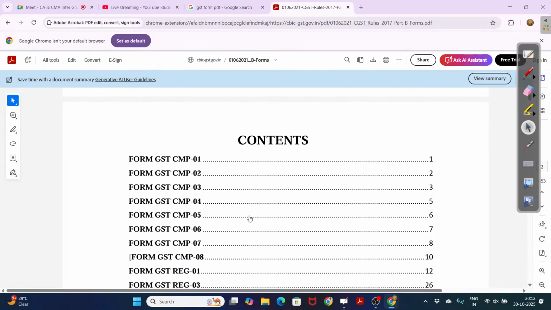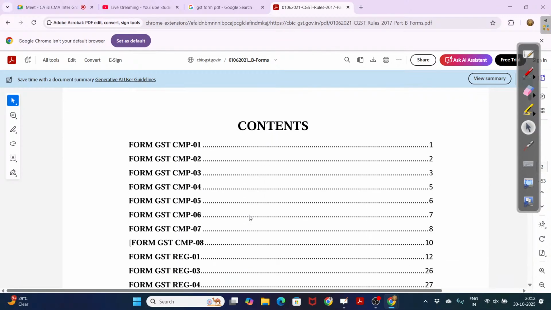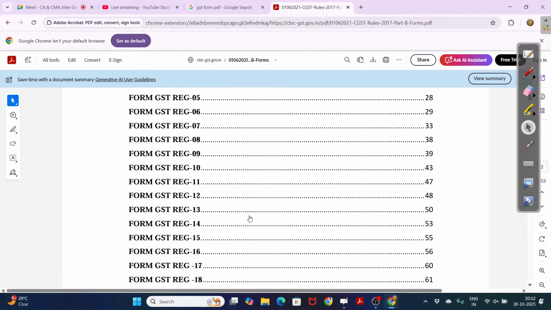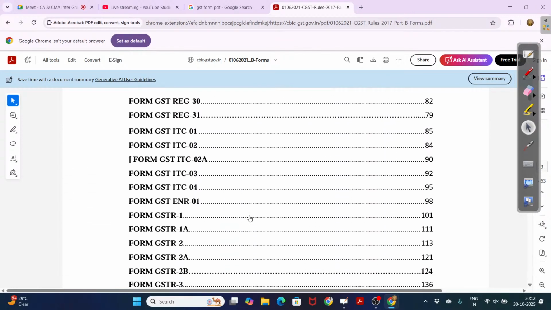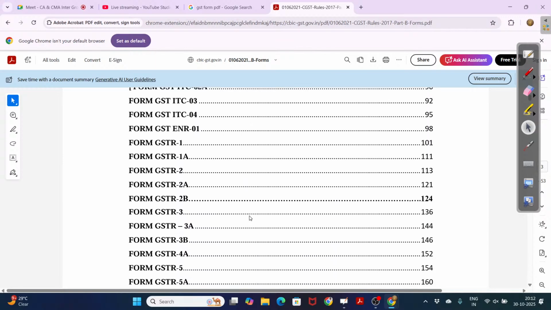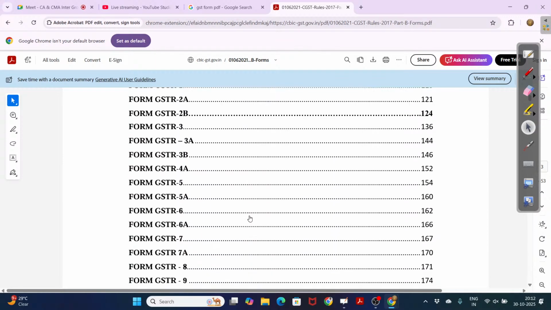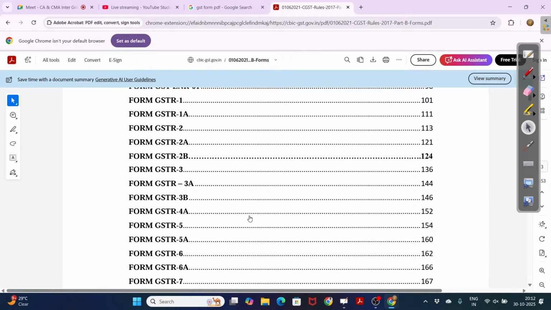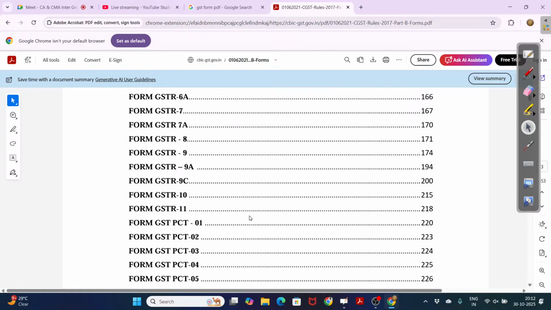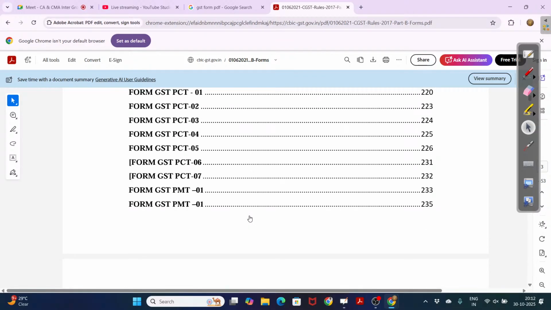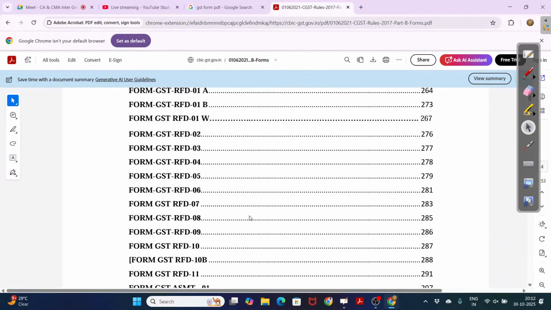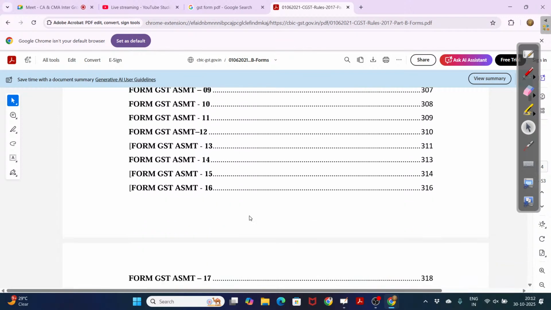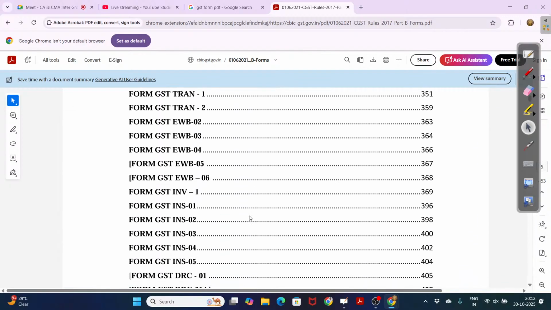CMP, composition scheme related forms. ITC related forms, input tax credit. GSTR, goods and services tax returns, form 1, 1A, 2, 2A, 2B, 3. We'll study all these things. PMT represents payment. RFT represents refund. So all these forms are already available.